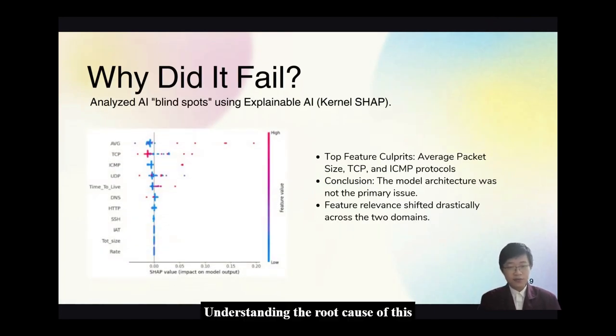Understanding the root cause of this degradation requires looking inside the black box. We applied Kernel SHAP, an explainable AI framework based on game theory, to map exactly which network features cause the highest reconstruction error. The summary plot revealed the truth. Features that were highly stable in the legacy domain, like average packet size, TCP, and ICMP protocols, behave wildly differently in the IoT domain. The analysis proved that the performance drop wasn't a flaw in our autoencoder architecture, but a fundamental shift in feature behavior across domains.